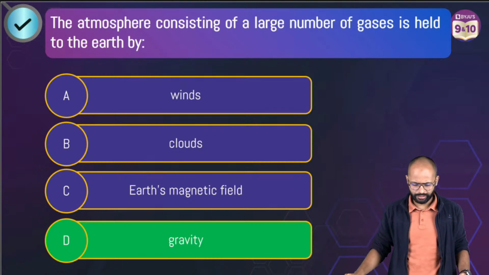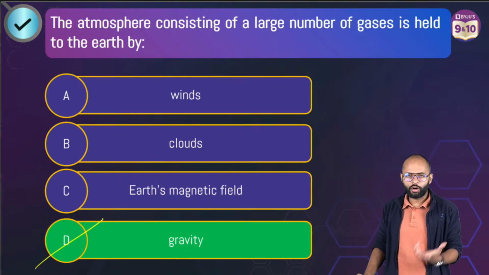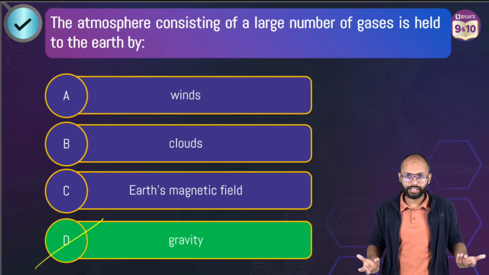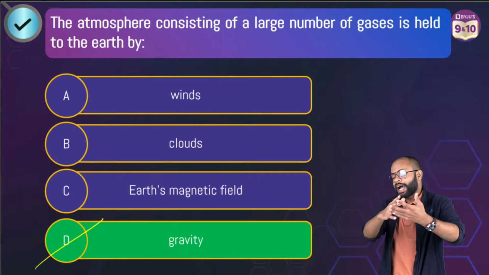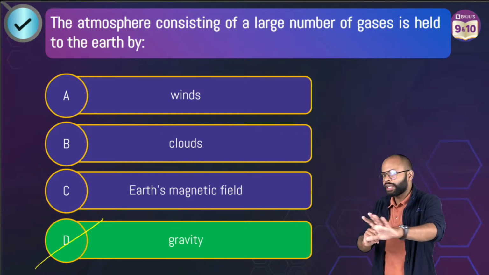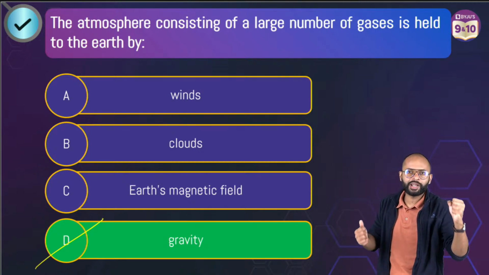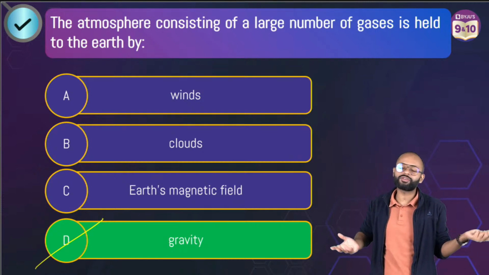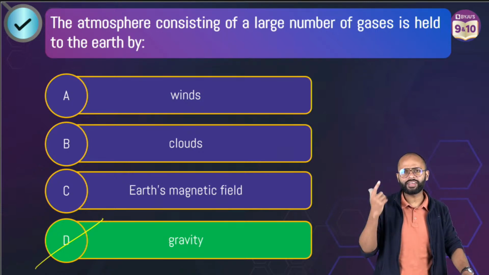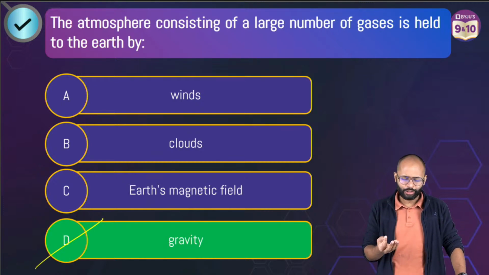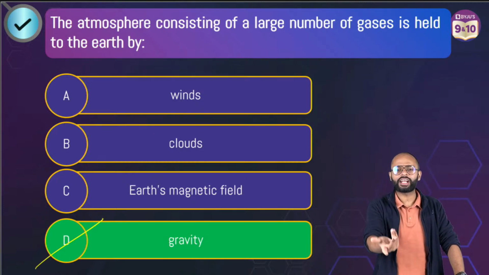D. You're right, yaar. The answer is gravity. Why is atmosphere on Earth? Because Earth has gravity, which means all the planets which have even more gravity, they have atmosphere. I'm not saying their atmosphere is habitable. No, that is not true. Jupiter पे atmosphere बहुत strong है, लेकिन जरूरी नहीं है कि भैया उस पे रह सकते हो. Correct? Earth का atmosphere बढ़िया है. Oxygen है, nitrogen है ना, सब कुछ है. So that's why we have atmosphere, because of gravity, not magnetic field, not clouds, not winds. Winds, clouds, everything is because of gravity only, है ना.